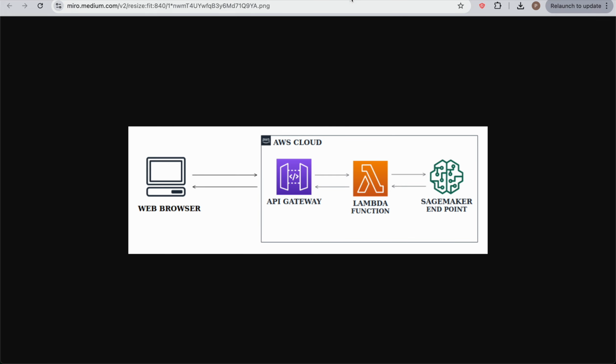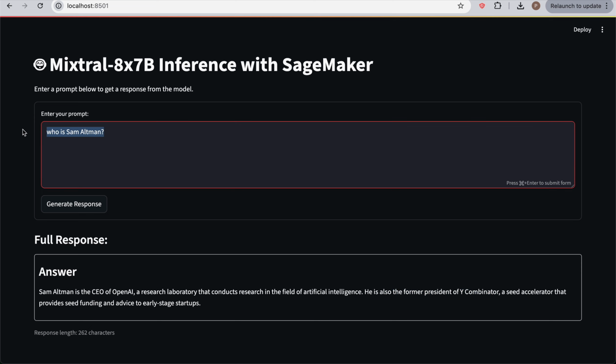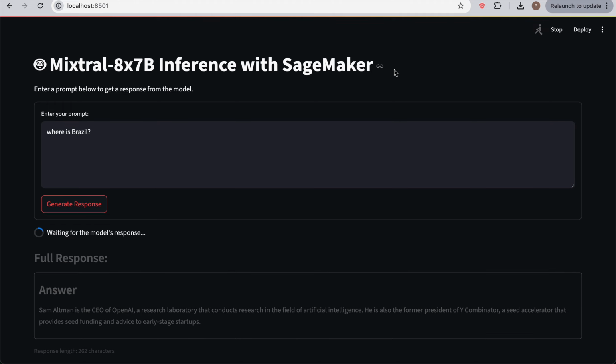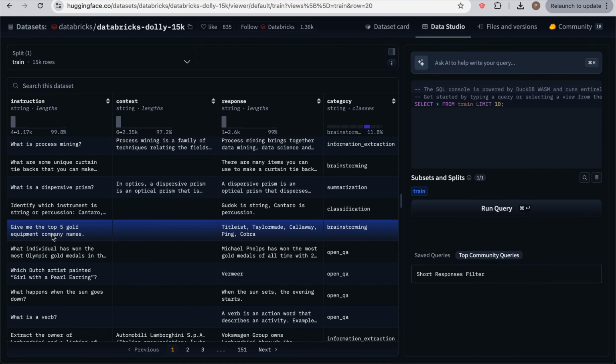So let's check our response. So over here, we see the answer. Sam Altman is the CEO of OpenAI, a research lab. He is the former president of Y Combinator. And obviously, this is an easy question because all LLMs know this. There's also easy questions like, where is Brazil? But what we want to do is then go to our Databricks dataset and ask more difficult questions.